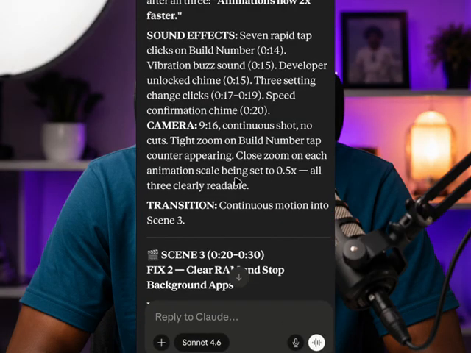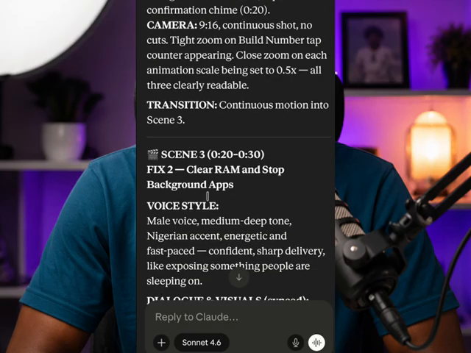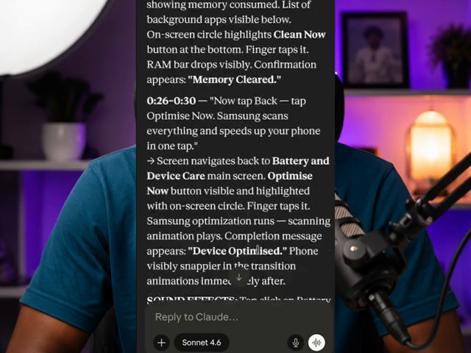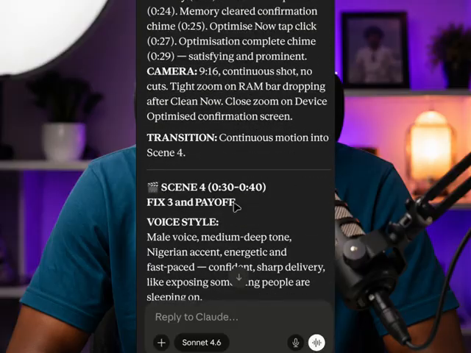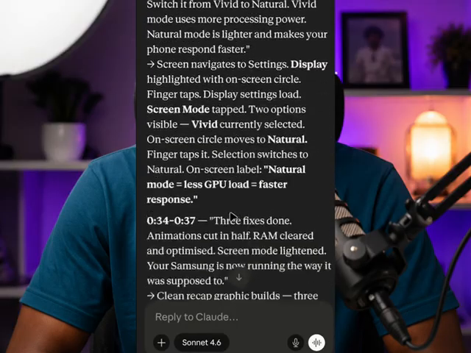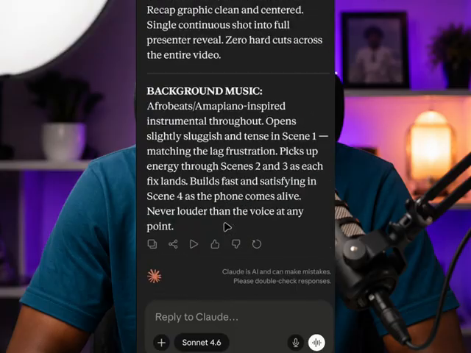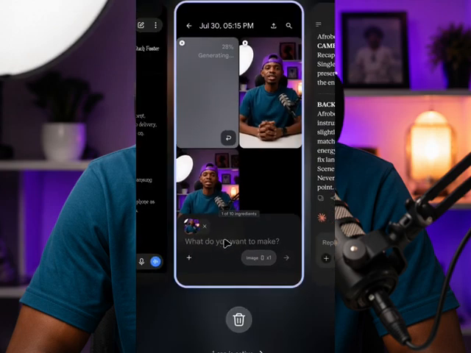As you can see, I'm going to generate. After that, I'll generate scene 3. As you can see, scene 3 here. And you are going to see, after generating scene 3, scene 4 also. And after that, I'm going to add everything together. I'm going to take it to CapCut, where I'll add everything together.